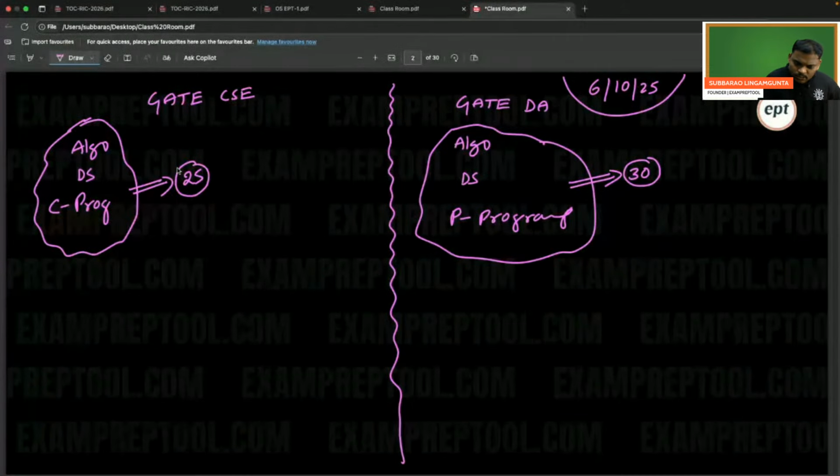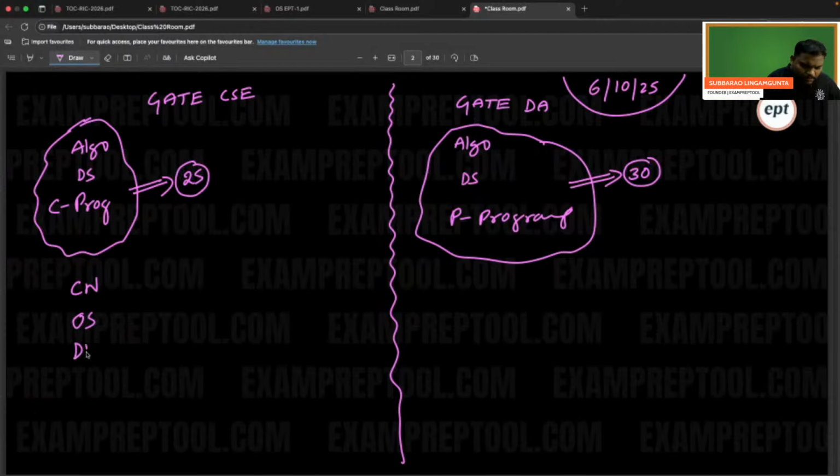Next, CS people should target this one: computer networks, operating system, DBMS, and I think aptitude.